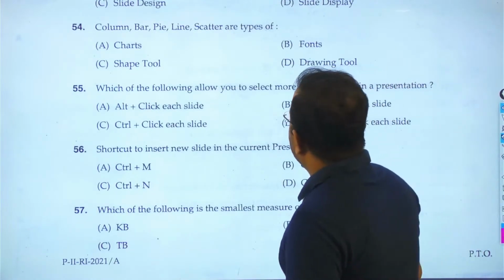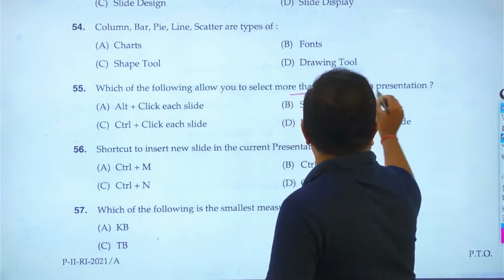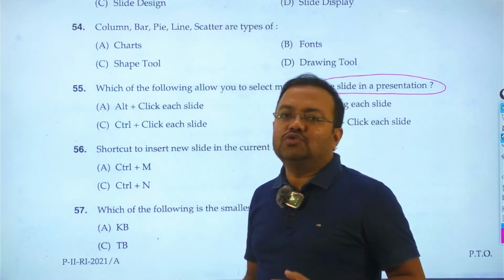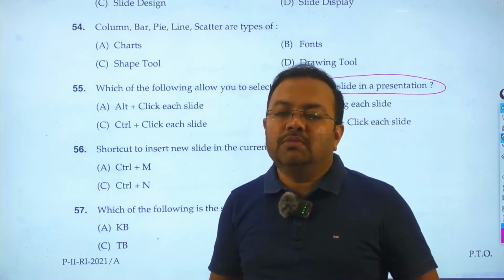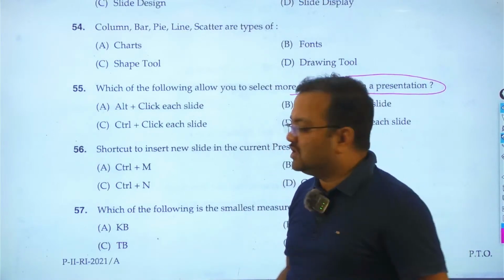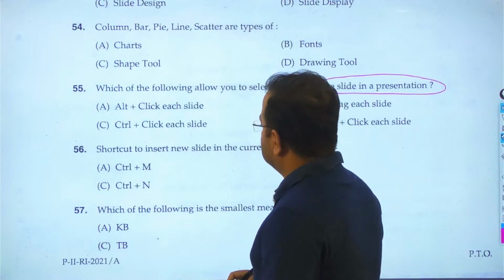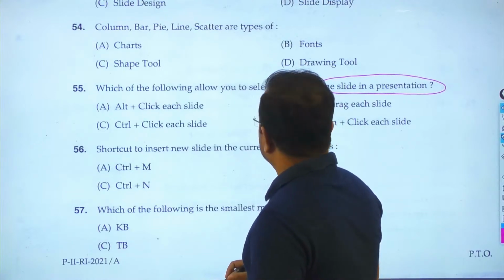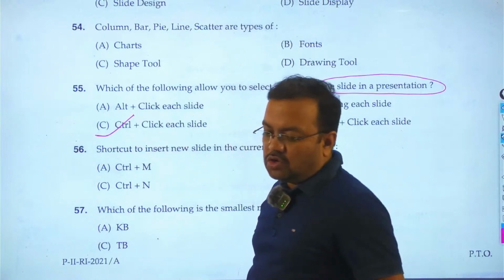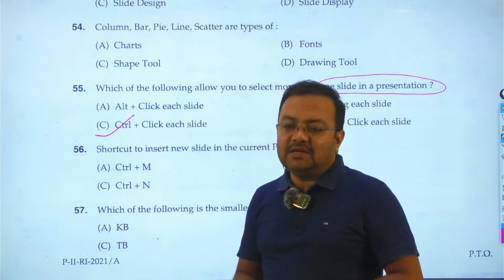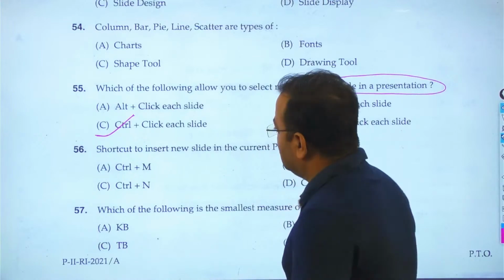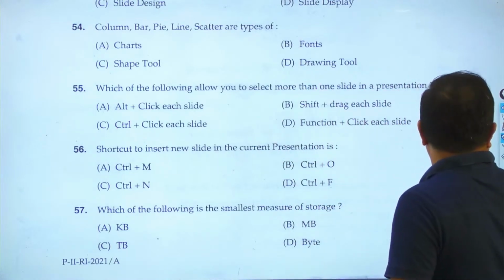Which of the following allows you to select more than one slide in the presentation? So there are multiple slides, and with the help of the Control button we can choose multiple slides. So here we choose the option Control and click each slide. So the option is C, Control and choose each slide. So the answer is C. Then go to question number 56.